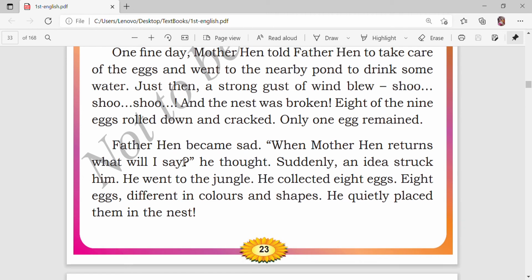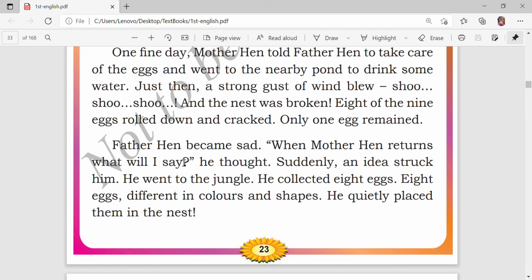Father hen became sad and cried. When mother hen returns, what will I say? He thought. Father hen thought about it and became sad.